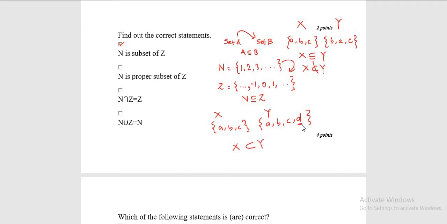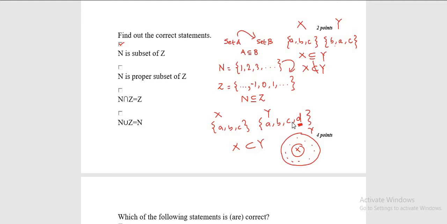Because there exists one extra element which is not in X but is present in Y. So X is the proper subset of Y. It means that Y is the bigger class and X is sitting inside it, and there remain some extra elements which are in Y but not in X. This is called a proper subset.